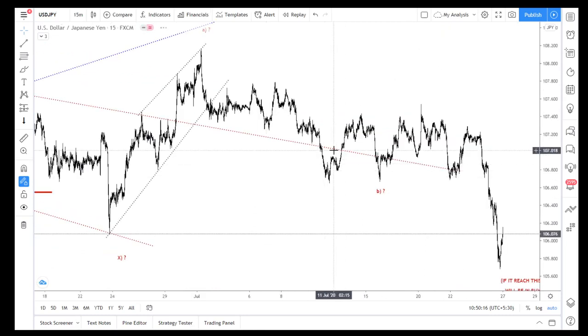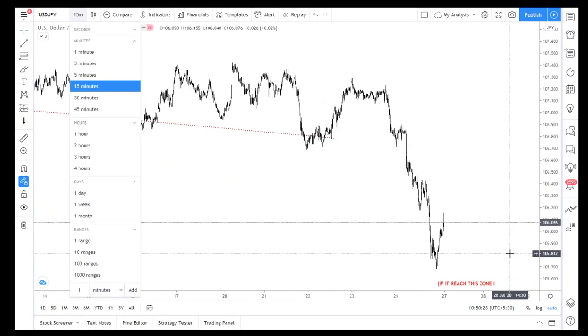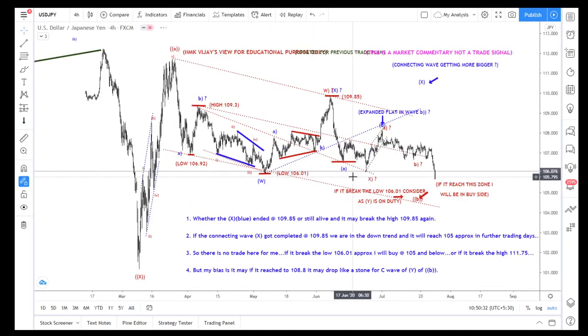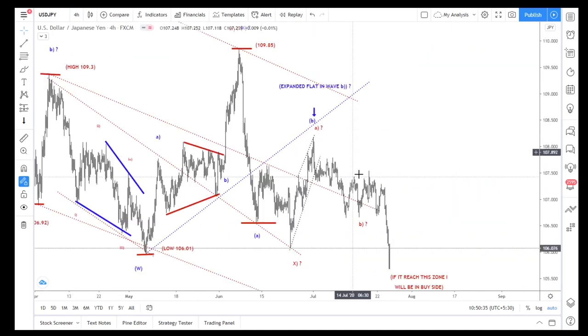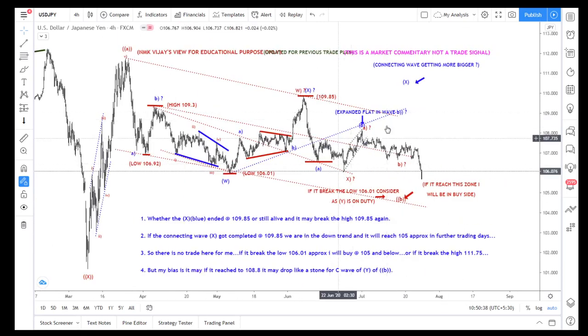So that is also where I bought, at 100, and after the break of this, I bought at 105.8 here, because it's an aggressive move, and you can recheck with my previous analysis. I told you there is no trade in between here. I am already in buy at 108.60, that you know very well.